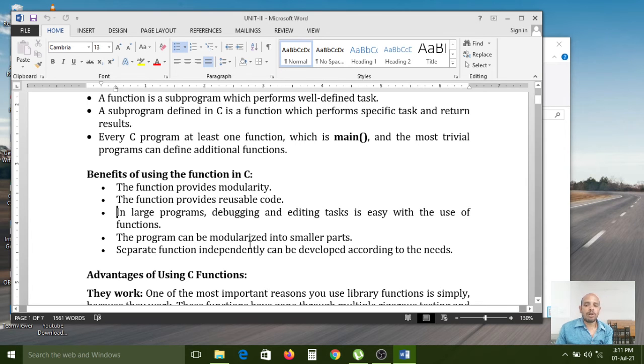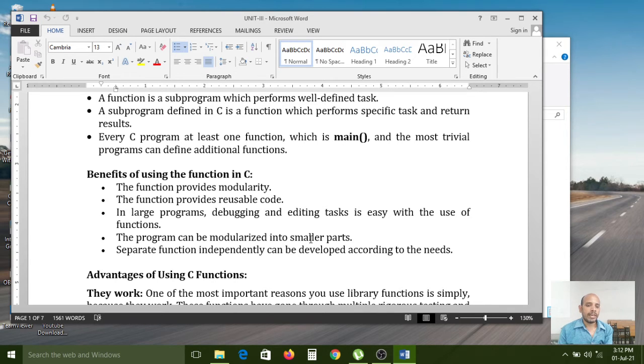The program can be modularized into smaller parts. Just now I told you, if a large program contains 1 crore lines of code and you have any mistake in that code, you can't find it. If you correct the mistakes, then it is a very simple program. But in 1 crore lines of code, where it happened, where the wrong output is coming from, from which statement to which statement, you can't find out.